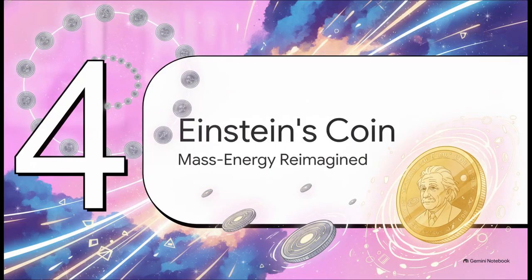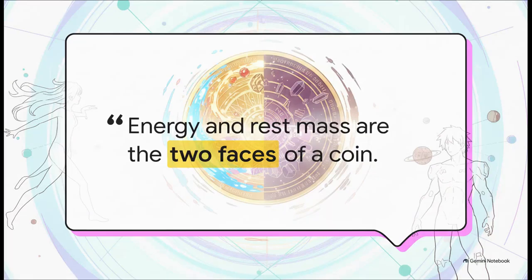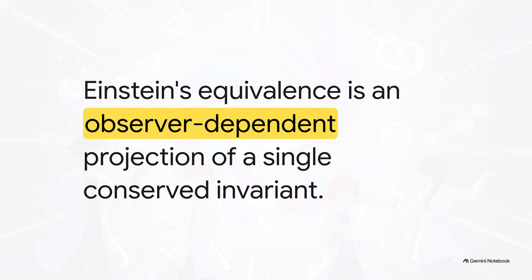Section 4. Einstein's coin reimagined, rethinking mass energy equivalence. Dr. Rihan uses this fantastic analogy in the paper, describing energy and rest mass simply as the two faces of a coin. In this new framework, there is only a single conserved invariant quantity in the universe. Whether it looks like energy or looks like mass to you, well, that's entirely dependent on your geometric perspective. We all know E equals mc squared, right? It's printed on a million coffee mugs. But applying this helical photon hypothesis directly reinterprets this famous equivalence.